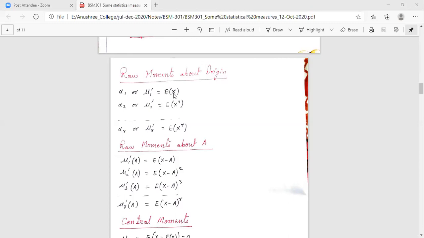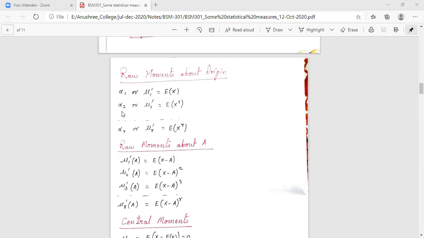That means what is our first raw moment? Our mean value. Expectation of x is nothing but the mean value, as we have just evaluated. So mean is our first raw moment, the first raw moment about the origin.